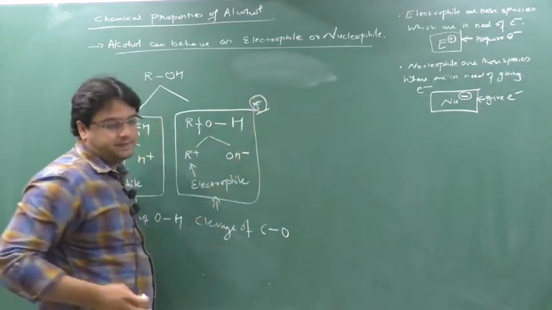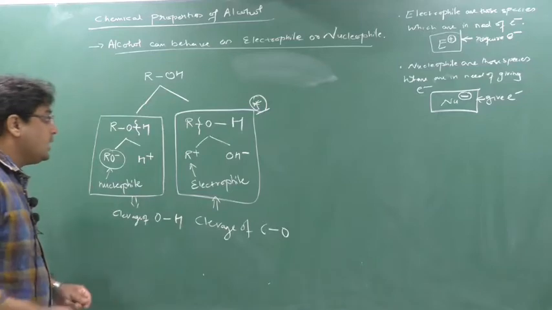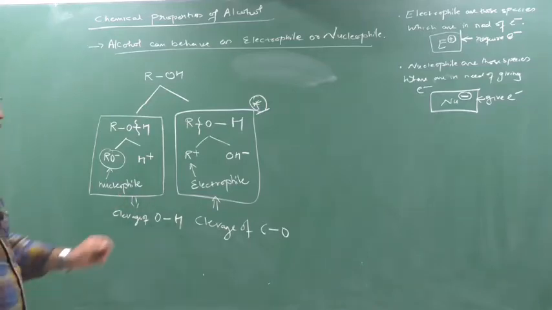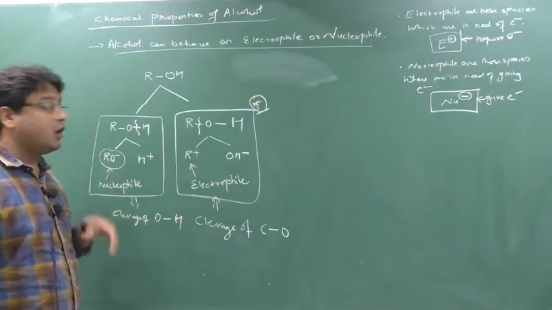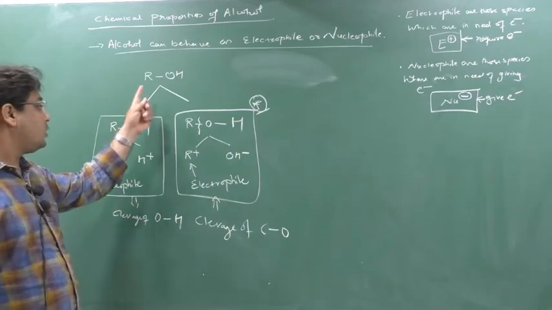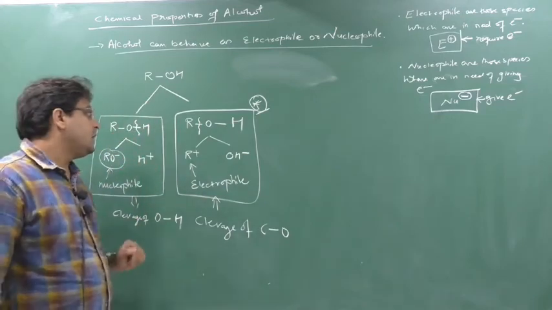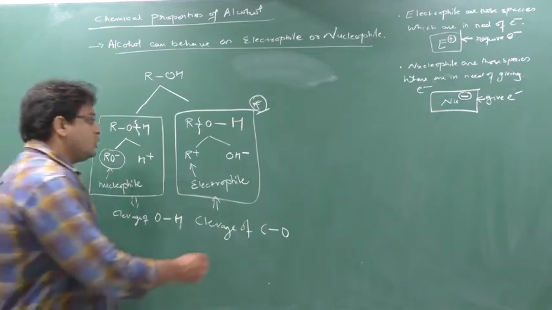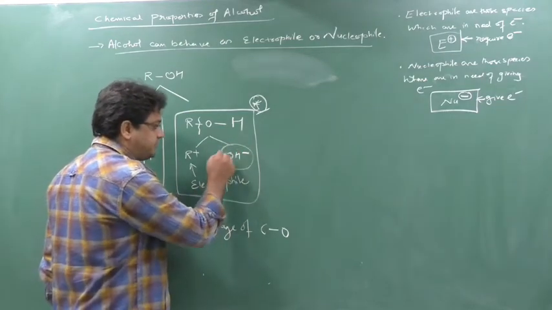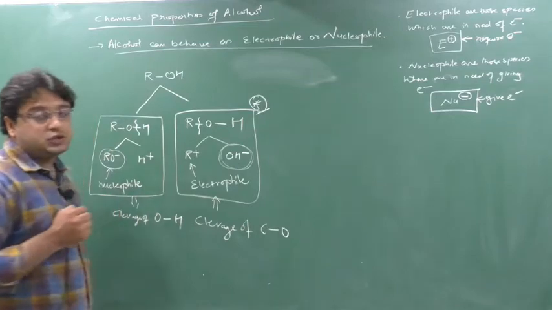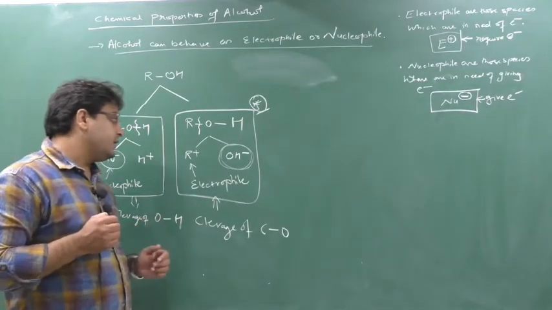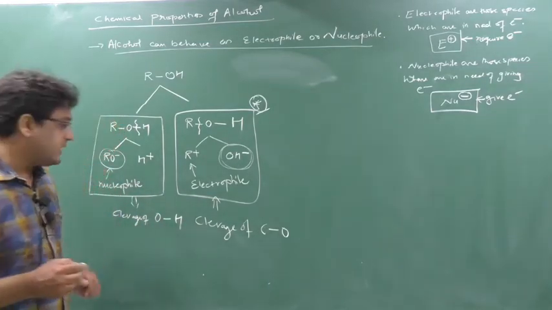We will discuss this. Now see here. If I want to do the cleavage of RO, or if I want to act alcohol as electrophile, then I have to do the cleavage of RO. If I am doing the cleavage of RO, this OH minus will be generated, and this OH minus generated means here I have to do the SN reaction.